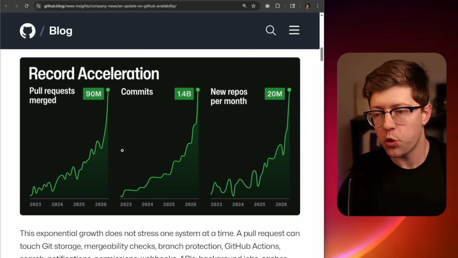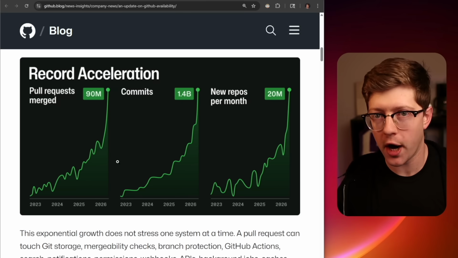Now, GitHub has responded, trying to provide a solution to the problem, saying, sorry, and quoting a graph where green line go up. Now, I do want to highlight the problem that GitHub has to solve is actually very difficult, and while this is fairly comical, this is a problem that I personally could not solve, so props to the GitHub team for trying to solve this. This is mostly in jest.